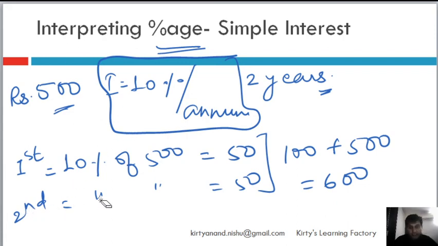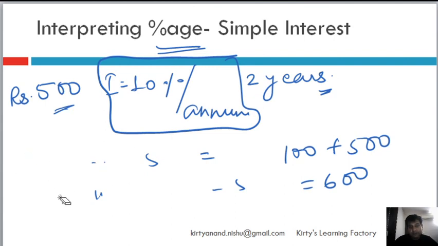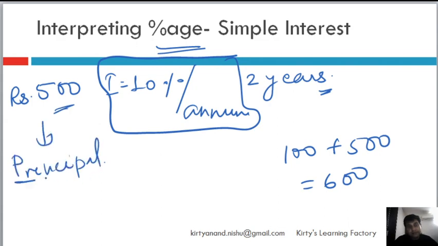Now for this, a lot of books, they will create a formula, and I will tell you what the formula is, don't worry. So the amount which is borrowed or lent, it is called principal. Principal. Okay, and generally it is denoted by capital P. Rate of interest is I.